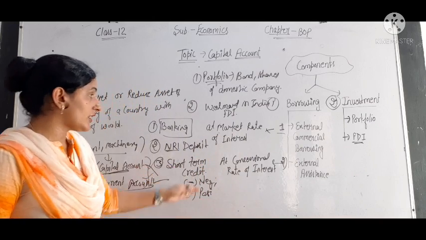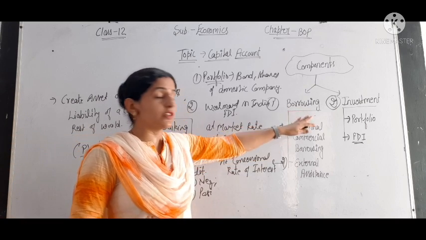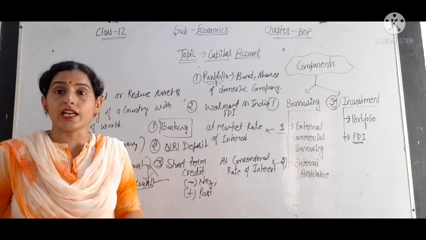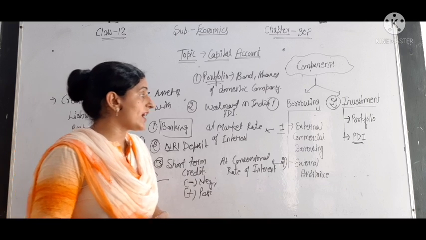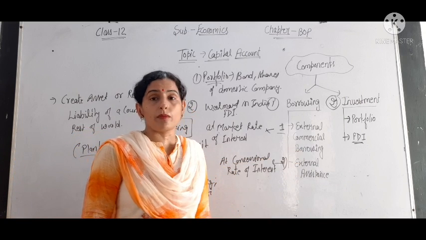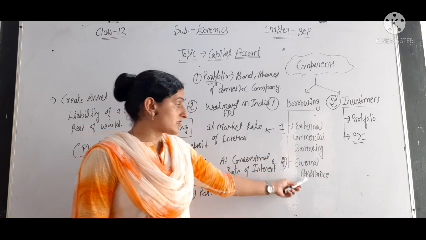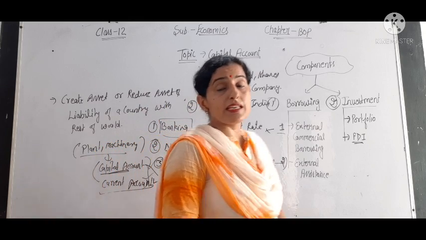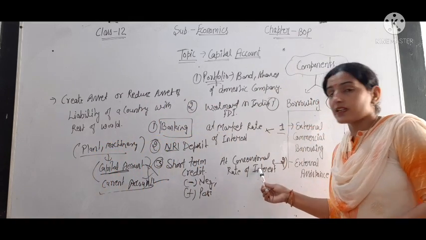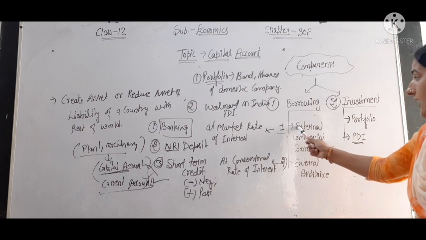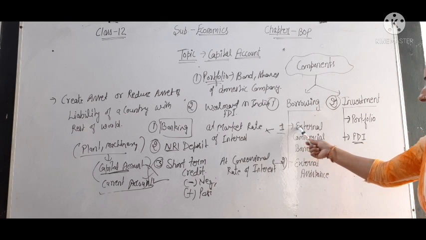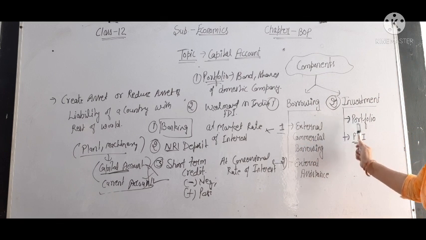We have discussed the main components, borrowing and investment. In borrowing we discussed external commercial borrowing and external assistance, available at market rate of interest and at some concessional rate of interest respectively. Then we have portfolio and FDI in investment.